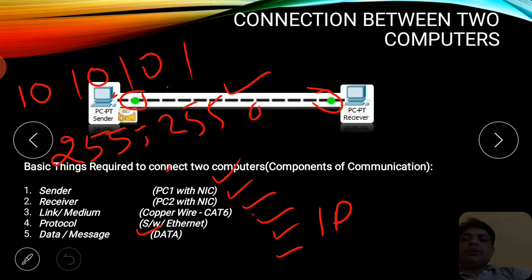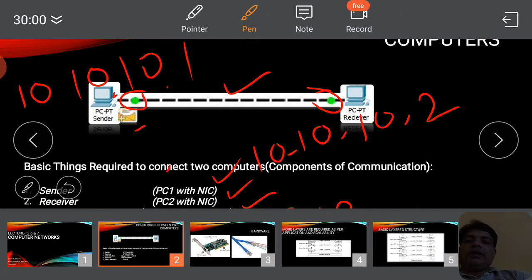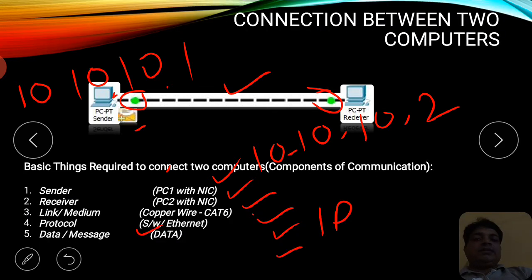Understood? On one system you have to put the IP 10.10.10.1. In another system you have to provide the IP 10.10.10.2 with the corresponding subnet mask. That is very important.